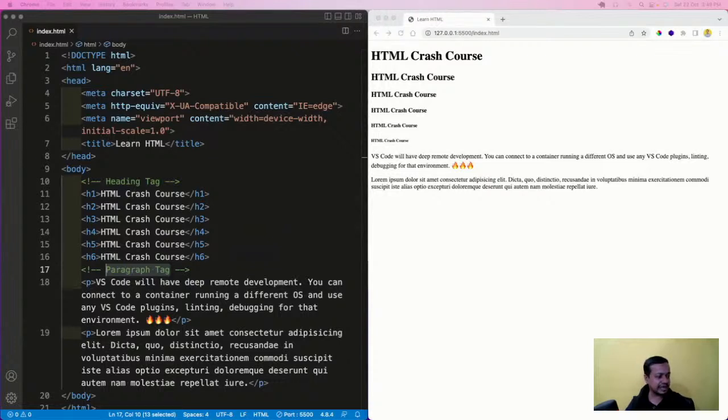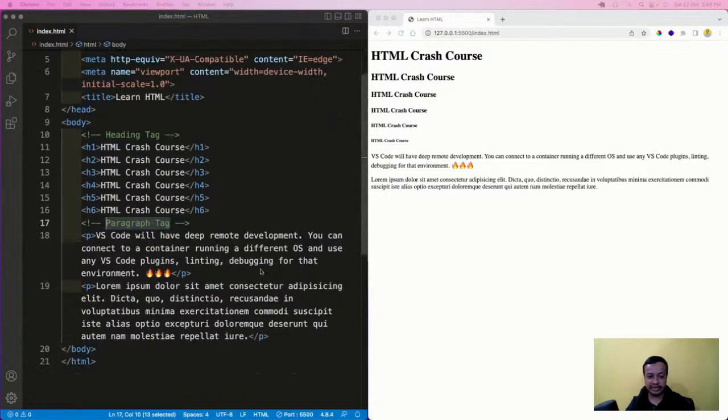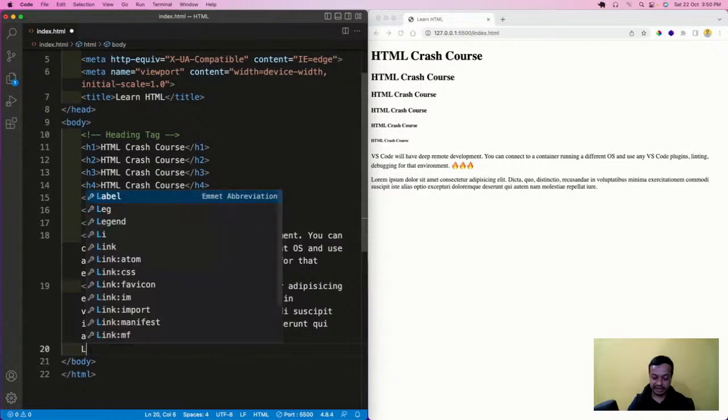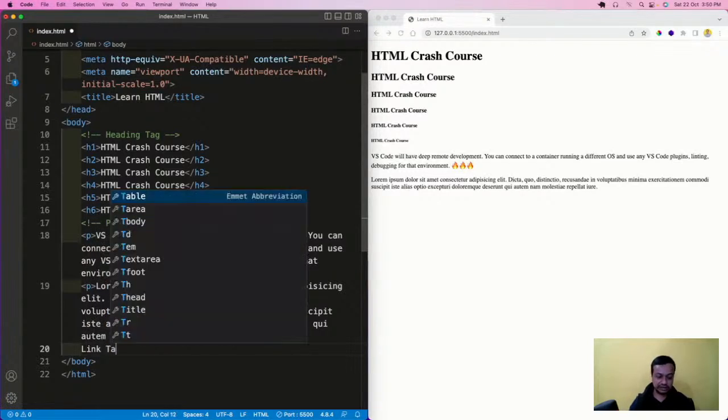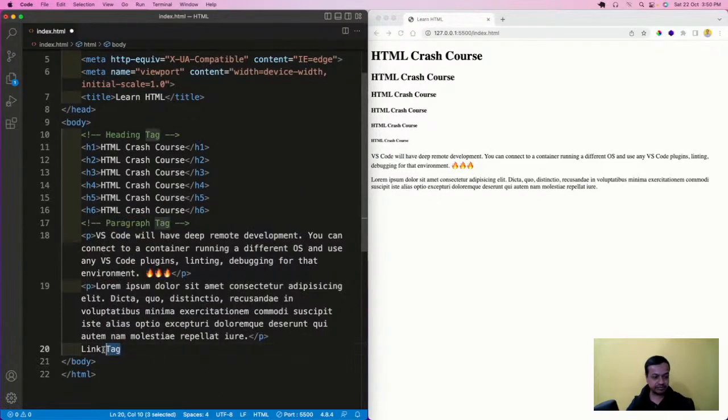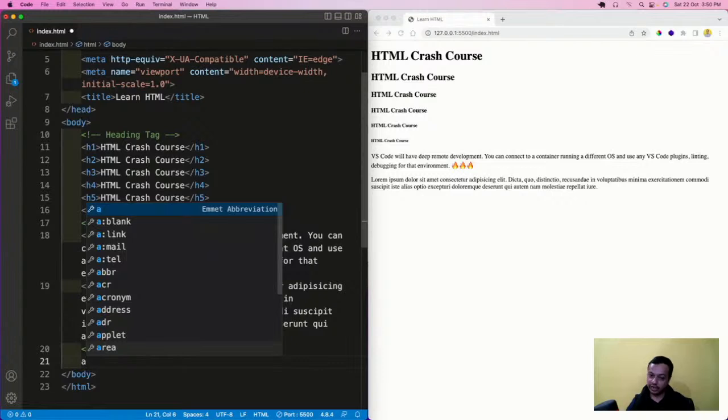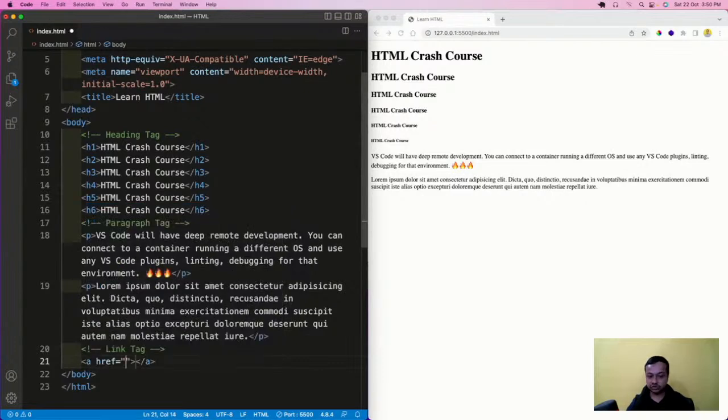So now the next tag which we are going to learn is the link tag. Let me write link tag or anchor tag. They're also known as anchor tag. Again commented, and link tags are made with A. I'll write A and press tab, the power of VS Code, it will do everything. Link tag has something known as an attribute. If I give something here, that is known as an attribute.